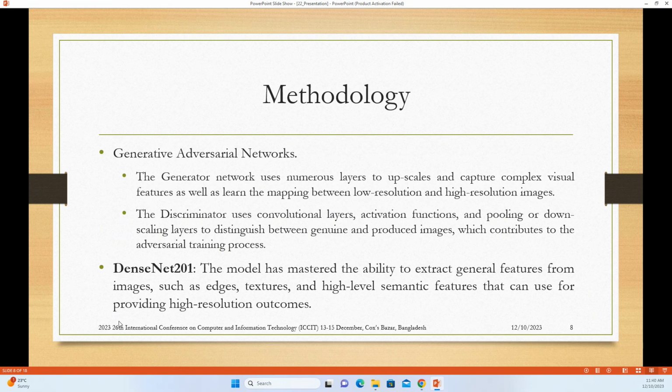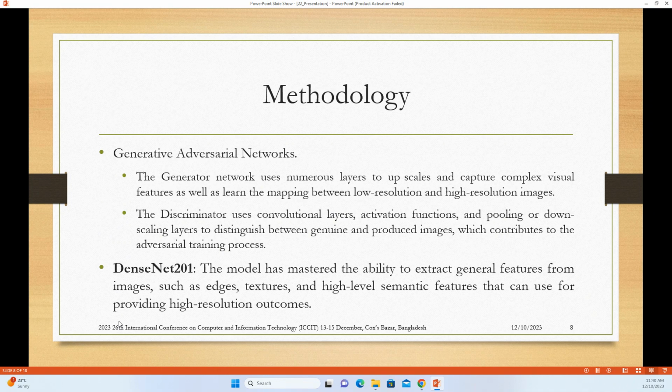Generative adversarial networks, as we know, incorporate numerous layers to upscale and capture complex visual features as well as the mapping between low resolution and high resolution images. On the other hand, the discriminator uses convolutional layers, activation functions, and pooling layers to distinguish between the genuine and produced images, which contributes to the adversarial training process.